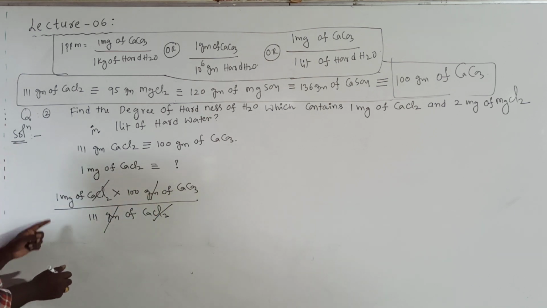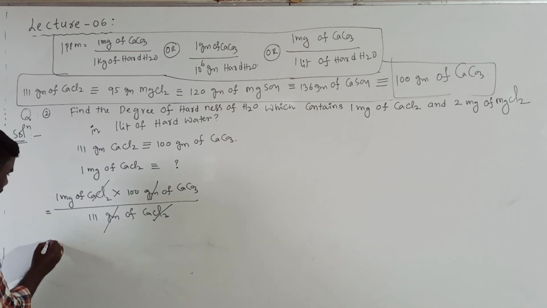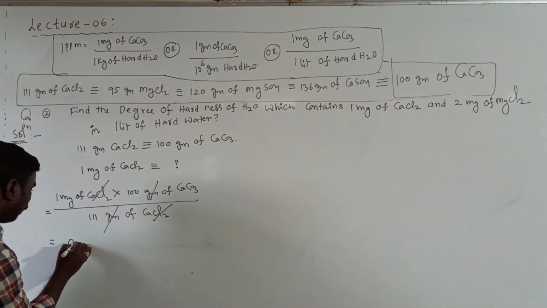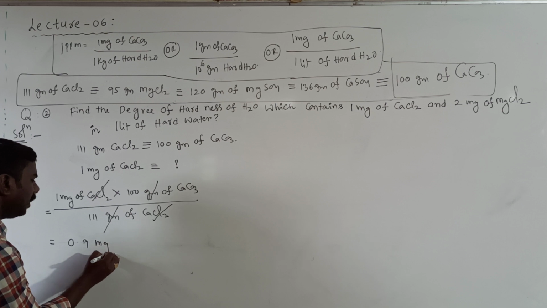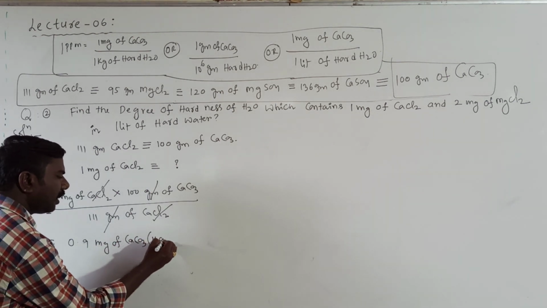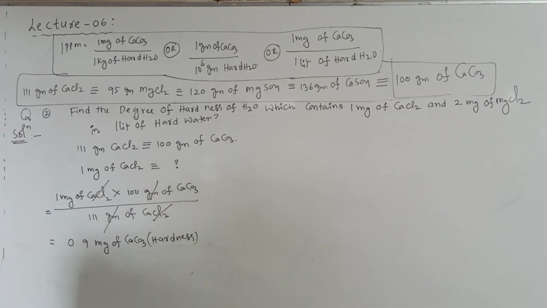Grams cancel, and you get milligrams of CaCO3. The answer will be 0.9 milligrams of CaCO3. It is nothing but hardness. Wherever CaCO3 is there, that indicates hardness.